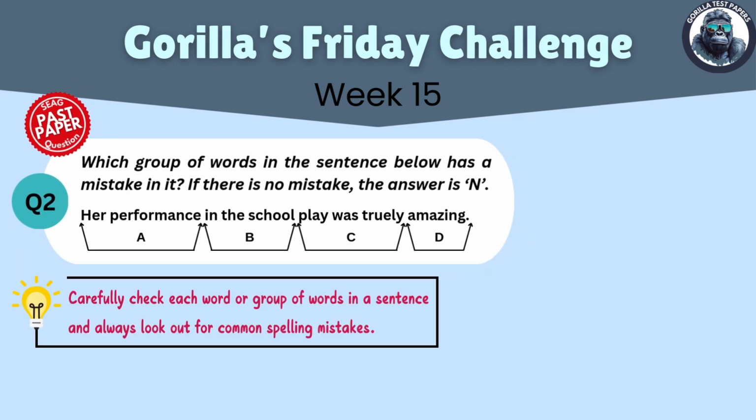So after carefully checking each word in the sentence, we can see that the word truly is spelled incorrectly, and the correct spelling is shown on the screen now, as there should be no E after the U. And if we check the sentence on the screen, we can see that this mistake falls in group C, so therefore the answer to this question is C.